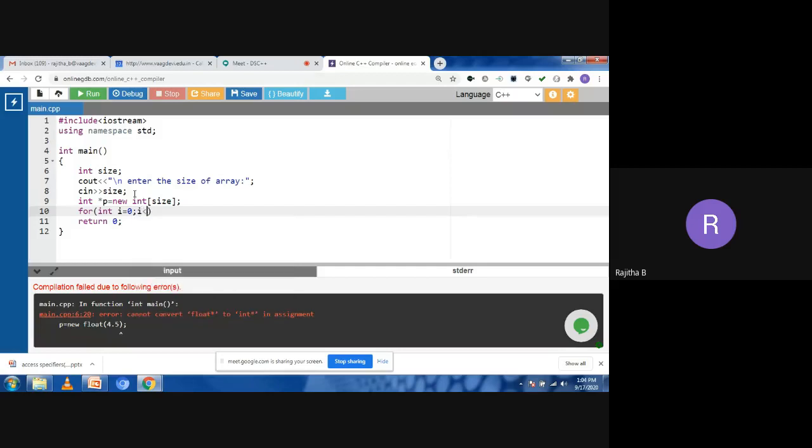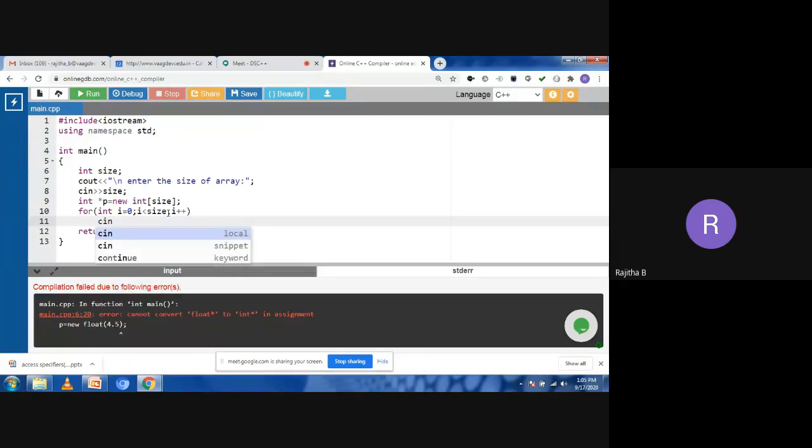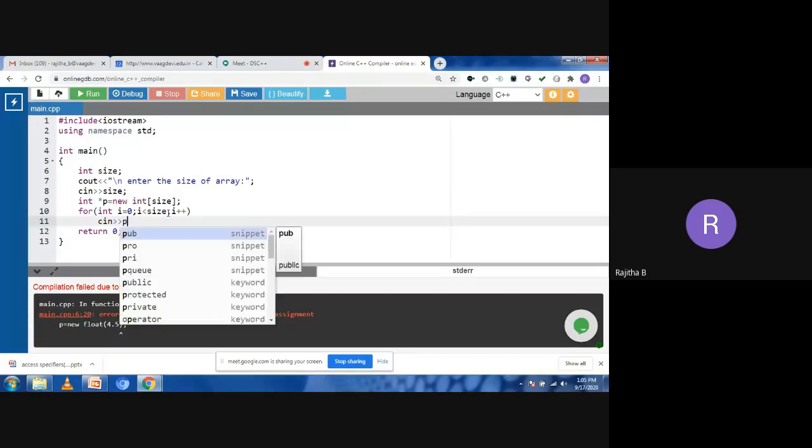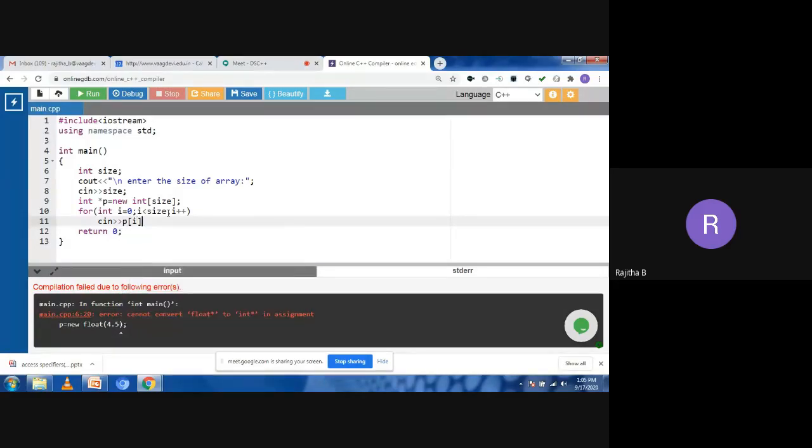How many values do I need to read? Up to size minus 1, so the condition is i less than size if you are taking the index as 0. Suppose you are taking the index as 1, then we take the condition i less than or equal to size. Now the next one is the incrementation part, i plus plus. Now I need to read the values, so we use the cin object: cin p of i. This is the way to read the values into the array using a for loop.